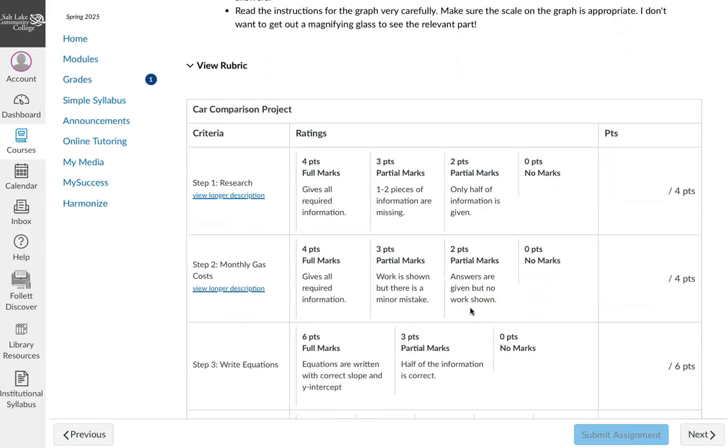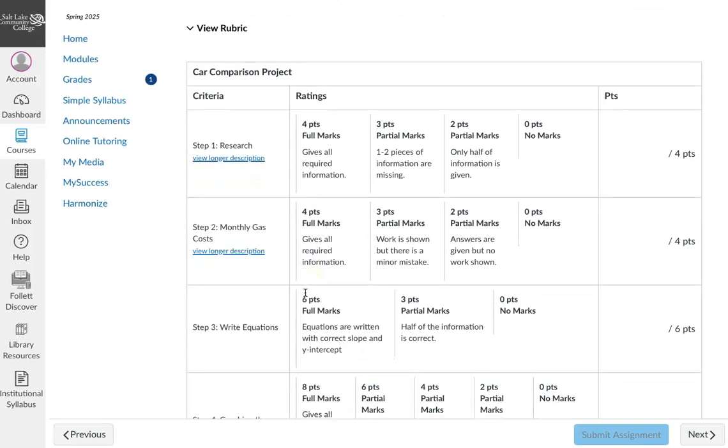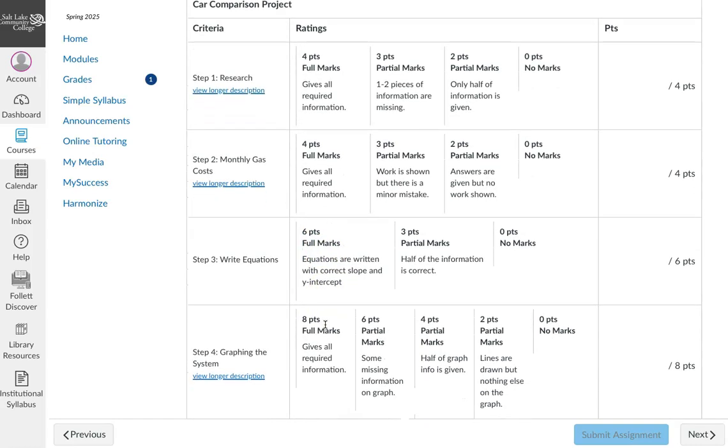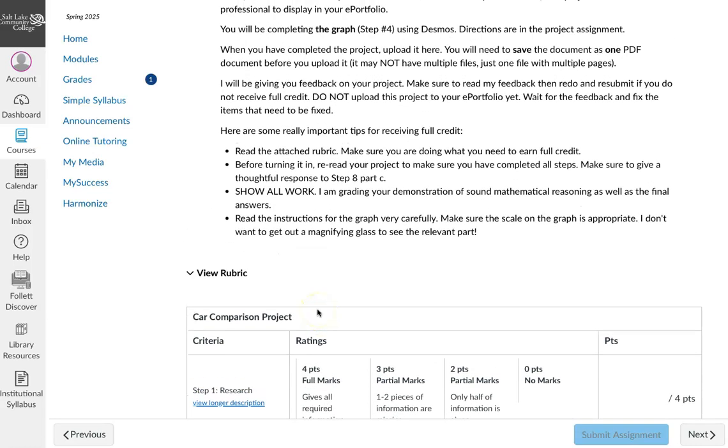So anyway, it is quite a fun project to work through. However, what I wanted to show you is that on a lot of assignments, there are rubrics, and these rubrics are here to help you know how I'm going to be grading the assignment. And it's really here to help you get 100% on the assignment. I want it to be clear, very transparent. How am I going to grade these? Where are you going to be getting the points? So make sure you are always reading through those rubrics when those are available. A very important thing.